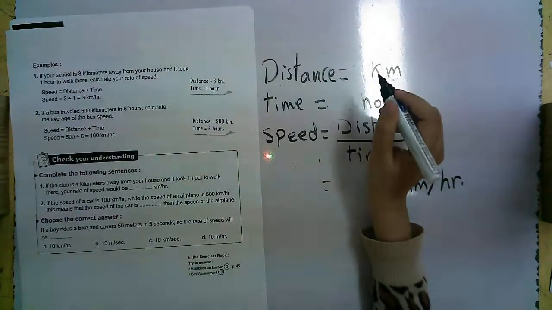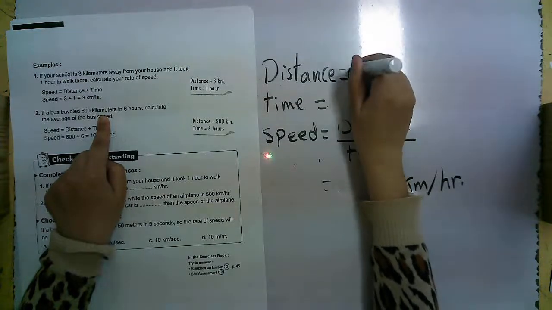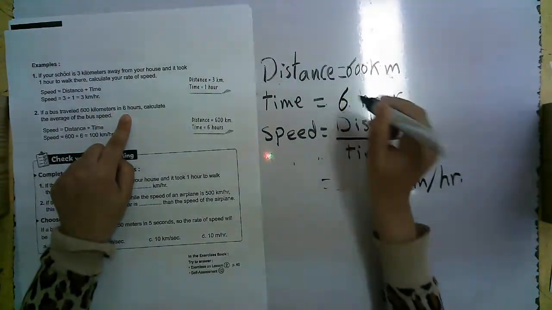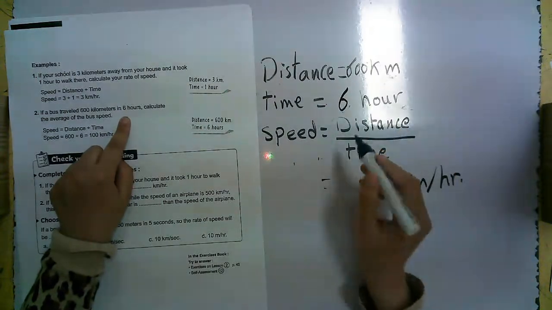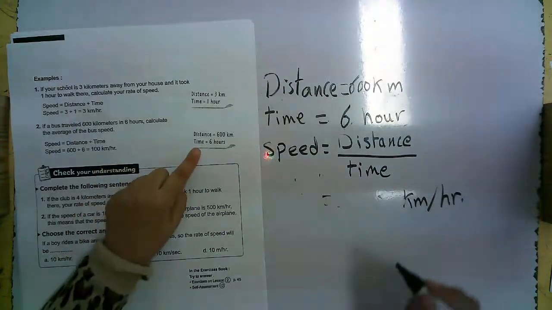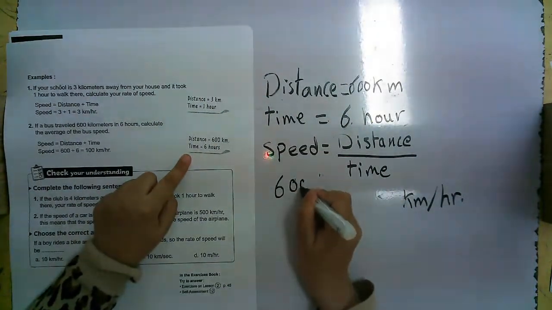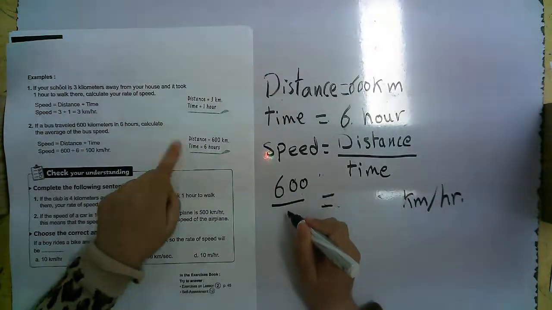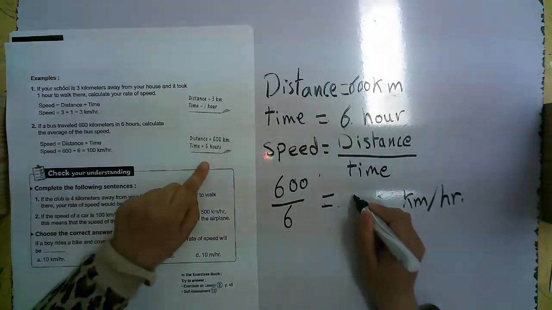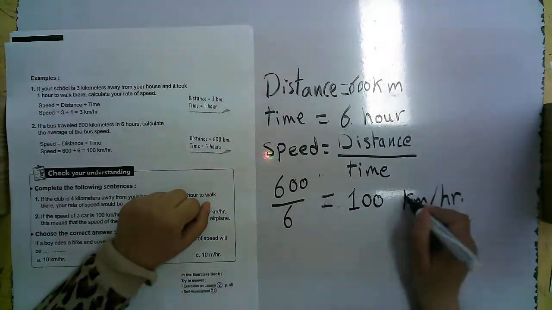Distance equals 600 kilometers and the time is 6 hours. So speed equals distance over time, 600 over 6 equals 100 kilometers per hour.